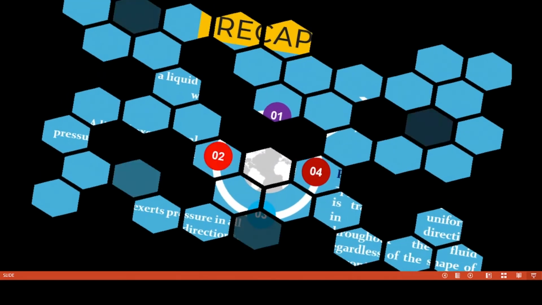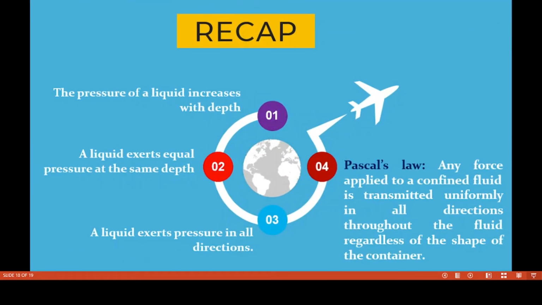Yes, children, today we have learned, so let us recap. Now it's time for the recap. Number one, the pressure of a liquid increases with the depth. As the depth increases, the pressure will increase. And then number two, a liquid exerts equal pressure at the same depth.